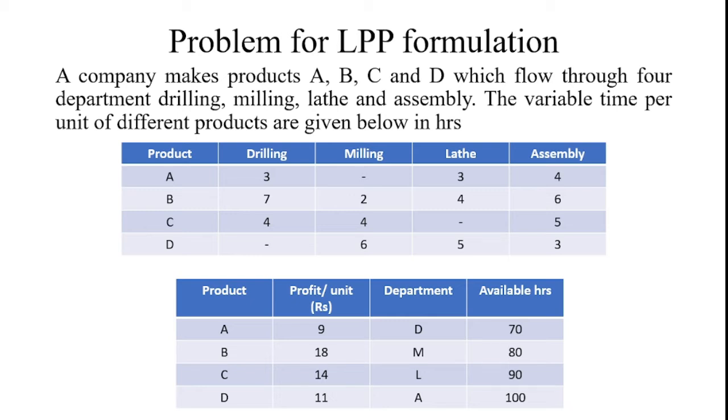And for producing product C, from the drilling operation we can consume 4 hours, from milling we can consume 4 hours, and then the assembly process we can consume 5 hours for completing product C. And then finally product D, there is no drilling operation, but the milling operation consumes 6 hours, lathe consumes 5 hours, and the assembly section consumes 3 hours.